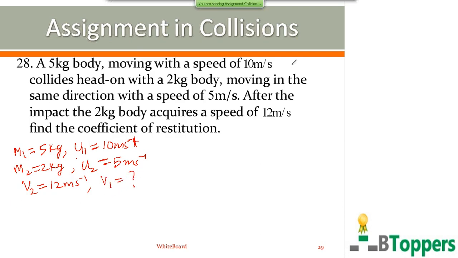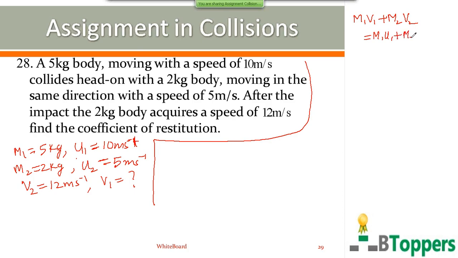So the first equation which we use for our problems in one-dimensional inelastic collisions is m1 v1 plus m2 v2 equal to m1 u1 plus m2 u2. Substitute all these values and find v1. After calculating v1, the coefficient of restitution between the two bodies is given by E equal to v2 minus v1 by u1 minus u2.